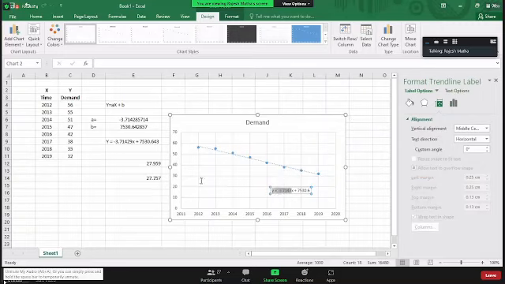This is the least square equation that we tried to generate using the slope and intercept functions. Is it the same? Yes or no? Yes, sir. So this is another way of getting the equation. Instead of using slope and intercept, directly put it in the form of a graph and get the equation. Once the equation is ready, you can substitute the value of x and get the value of y. This equation can be used for forecasting. This is the least square method.